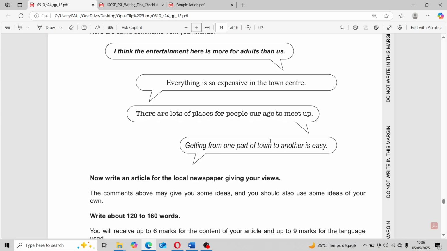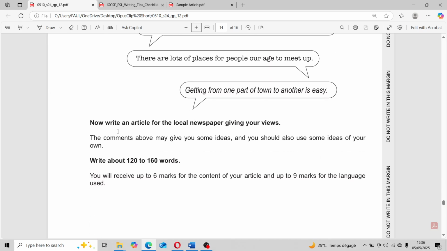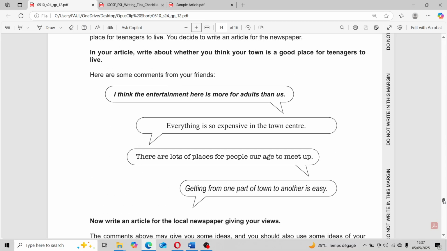You see, these things will actually take you deeper into the idea of the question, what it is actually asking you to do. Now, write an article for the local newspaper giving your views. The comments above may give you some ideas, and you should also use some ideas of your own. Very important. So you can use those comments, arrange them logically, and then begin to add some ideas of your own to the comments given. Okay, but ensure that you do not just use the comments as they are.